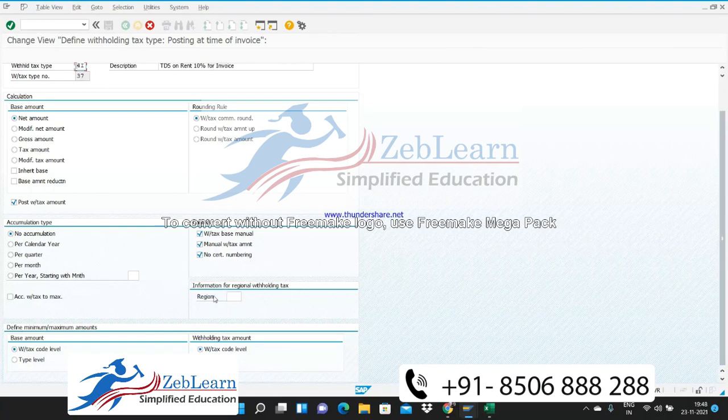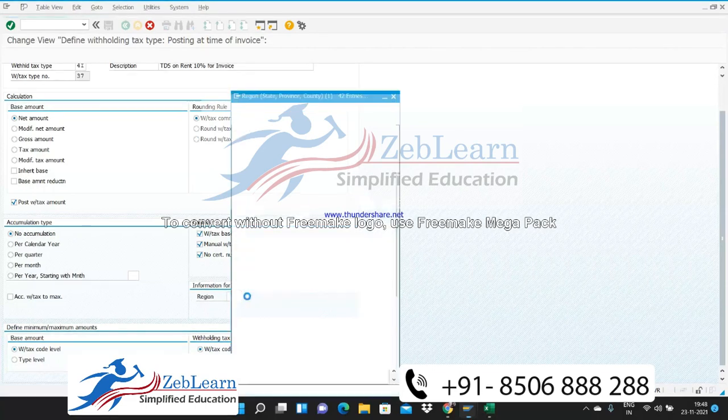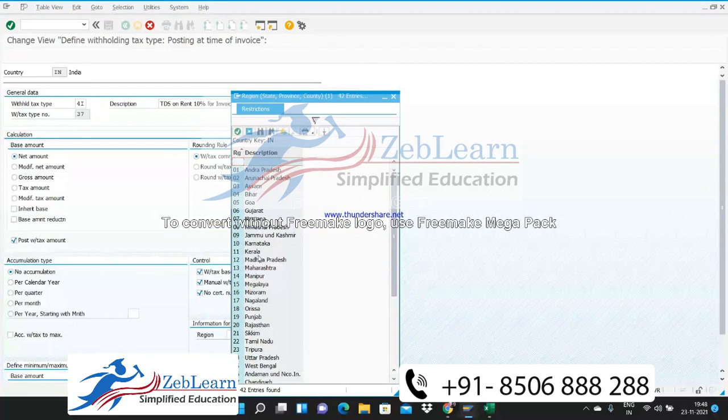Another option is this one, information for regional withholding tax. If the withholding tax type which you are creating, for 4I or whatever it is, 10% invoice, is for a particular state, then in that case we can select that state here.